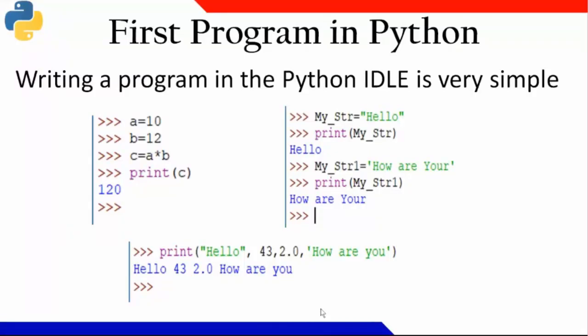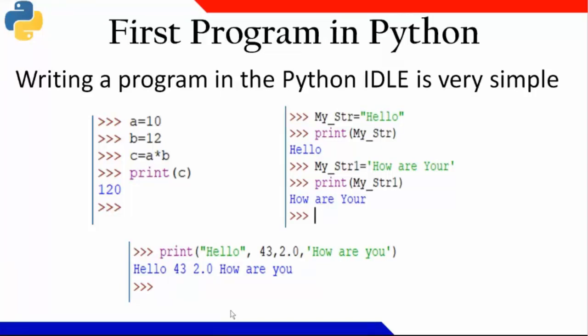Actually, whatever strings and constants are there, let us say print is a keyword, right? So is it audible? Yes, sir. Okay, so it is a keyword. So all the keywords will be in violet color.